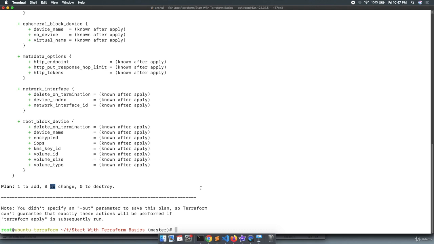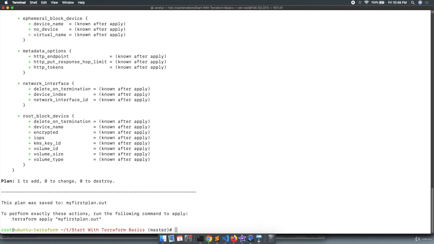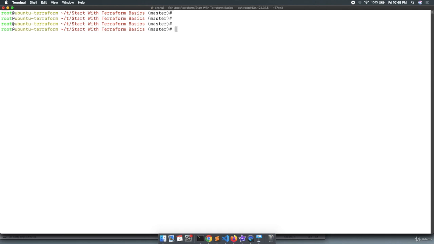If you want to save the output of this particular plan, you can execute the command terraform plan, define hyphen out, and define the file name. Suppose I'm saying myfirstplan.out, hit enter, right? It is saying to perform exactly these actions, run the following command: terraform apply myfirstplan.out. If you clear out the console and run ls, you can see a file has been created, myfirstplan.out.